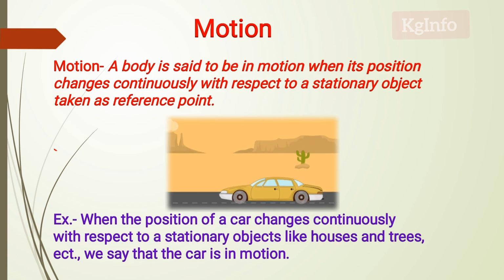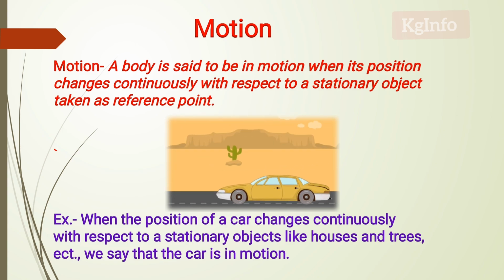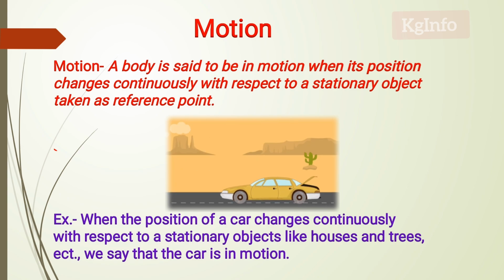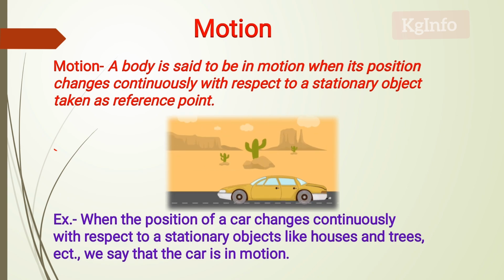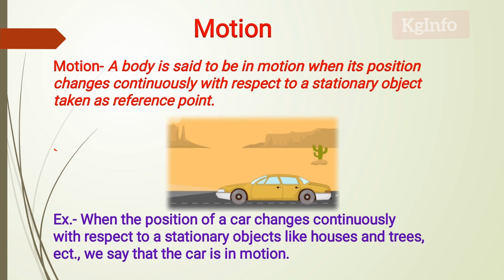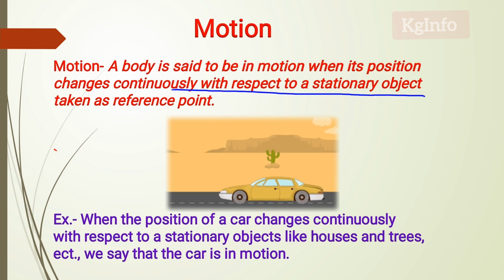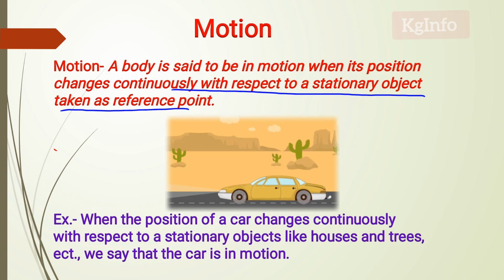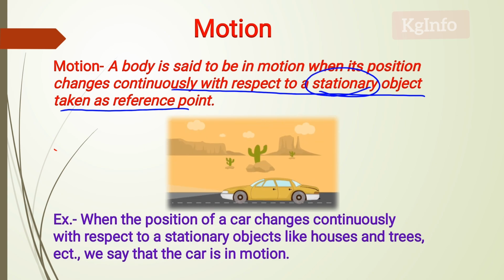How are you saying this car is in motion? Here, first of all, let me explain the definition of motion. A body is said to be in motion when its position changes continuously with respect to a stationary object, taken as a reference point.